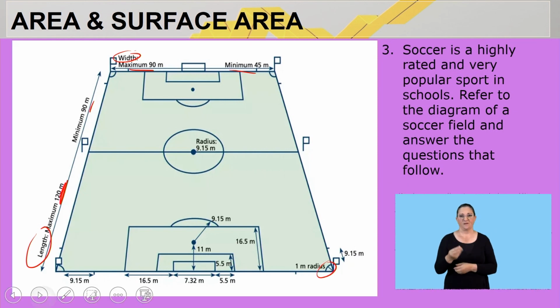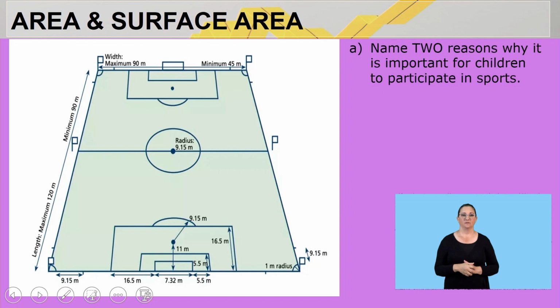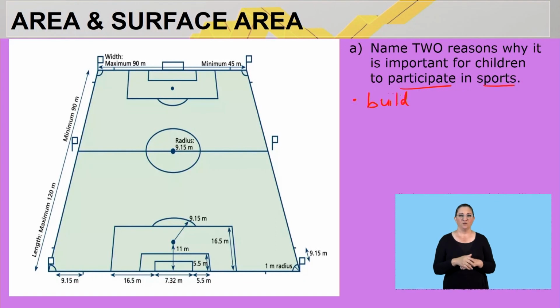Let's look at our first question. Number 3A says, name 2 reasons why it is important for children to participate in sports. Guys, level 4 question, we would like to know your opinion, how you reason and reflect about the question posed, right? So remember, when kids do sport, what is important? They build friendships, right? So I'll indicate that is the first one, to build meaningful friendships. Let me just write that properly. That's the first one I'll list.